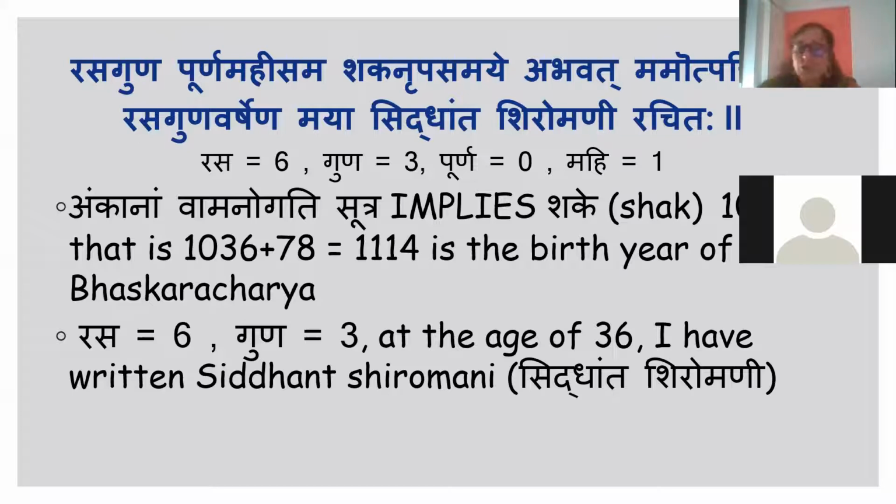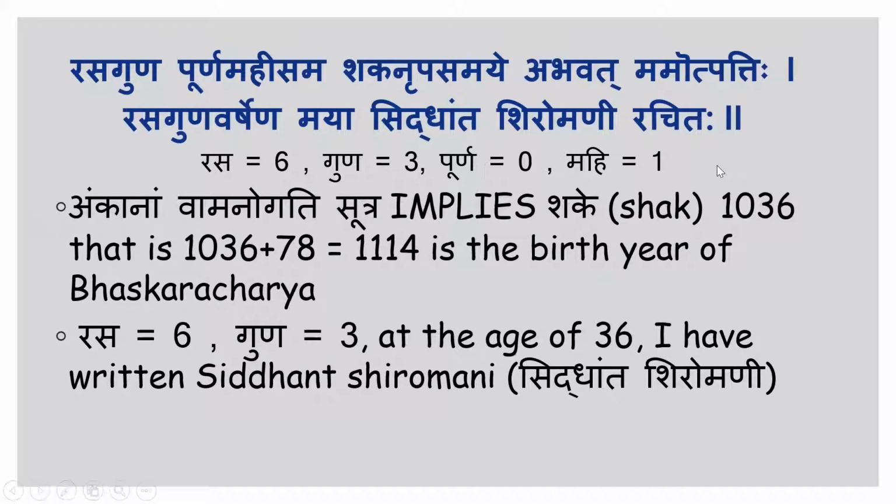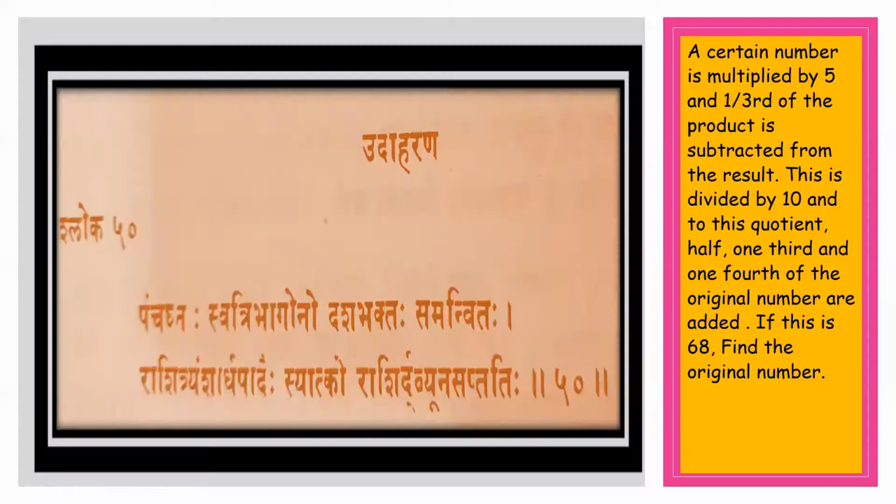He has also mentioned the age at which he wrote this particular text. Rasaguna Varshena Maya Siddhanta Shiromani Rachitaha. Rachitaha means I have written it, and Siddhanta Shiromani is the name of this Grantha. Varshena means how old I was. Rasaguna is 63, and again if you read it from backward to forward, it is 36. So when he wrote this book, he was 36 years old, and he wrote Siddhanta Shiromani.